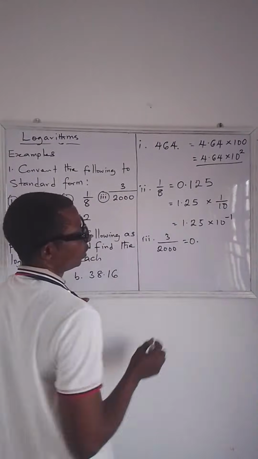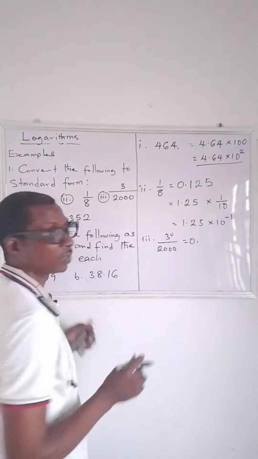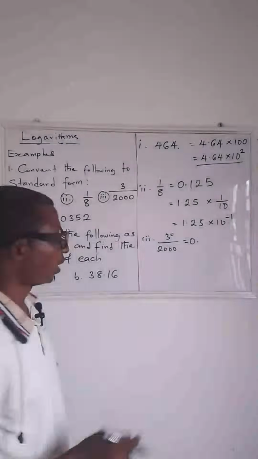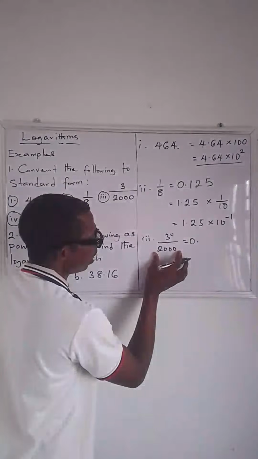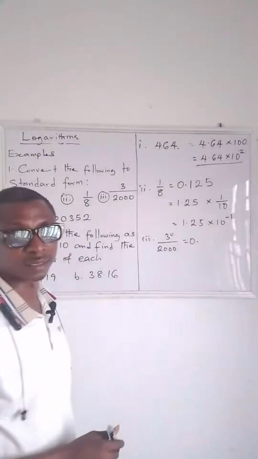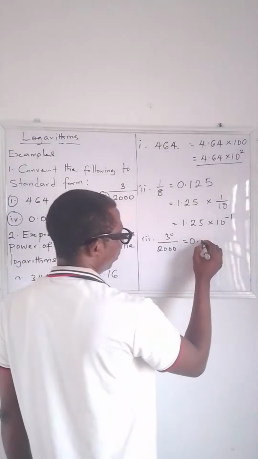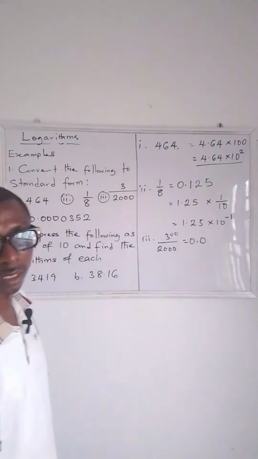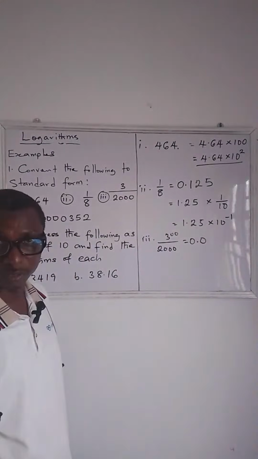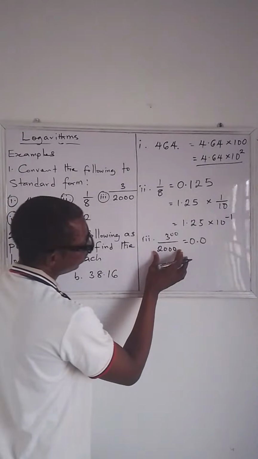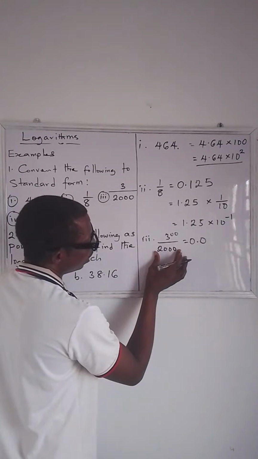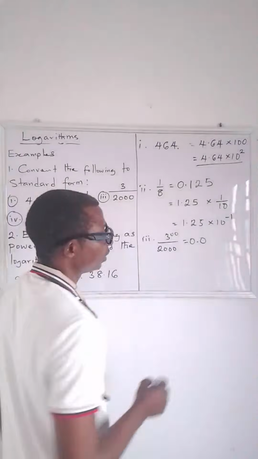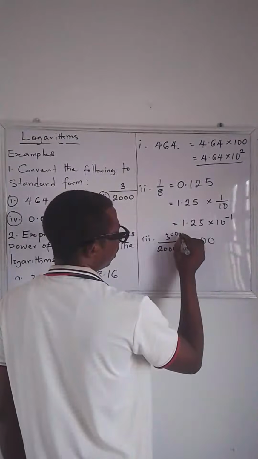You write 0 point. You put 0 at the back of 3. That's 30. How many 2000s can you see in 30? That is 0. So you put 0 at the back of 30, that gives you 300. How many 2000s in 300? It's still 0. You put 0 here.